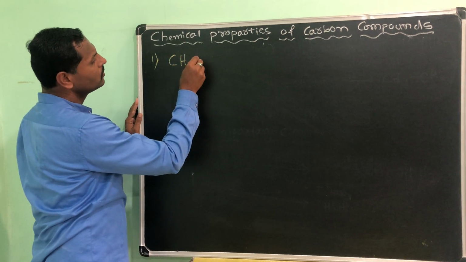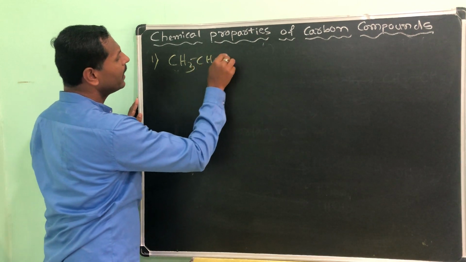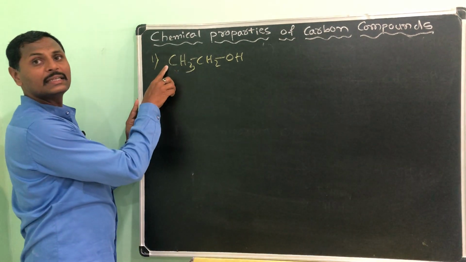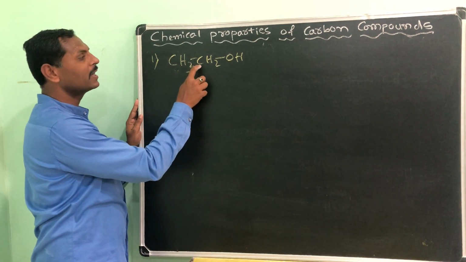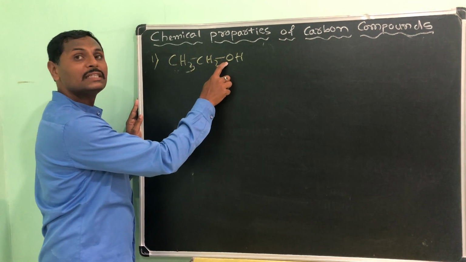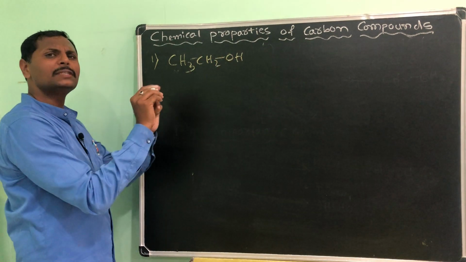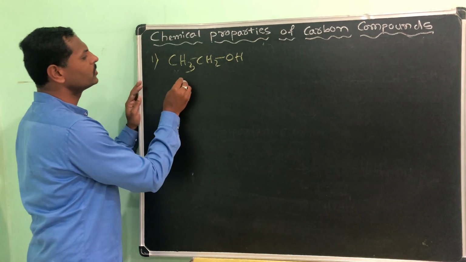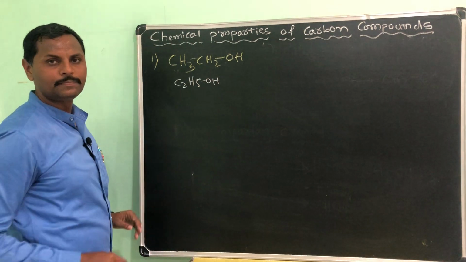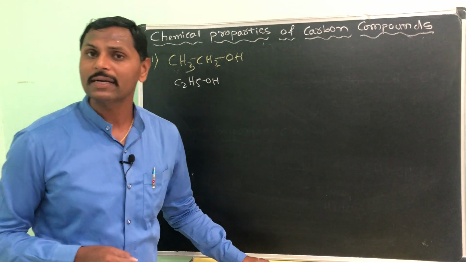ethanol, C2H5OH, or CH3CH2OH. See why I have written it like this? Carbon's valency is 4, 3 plus 1. Here carbon's valency is 4, 1 plus 1, 2 and 2 here, isn't it? Oxygen's valency is 2, one here, another one here. Hydrogen's valency is 1. Like this, I simply split it. You can also write C2H5OH, ethanol. Why do we have to study this ethanol, sir, as a very important compound?